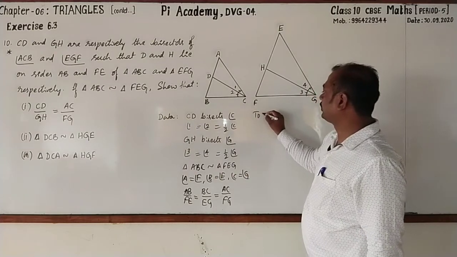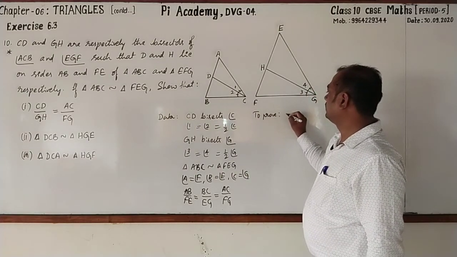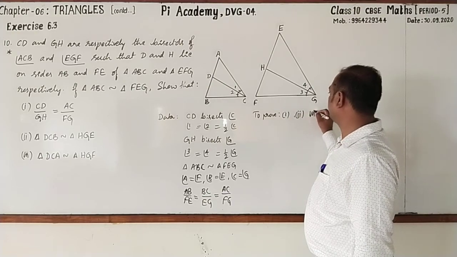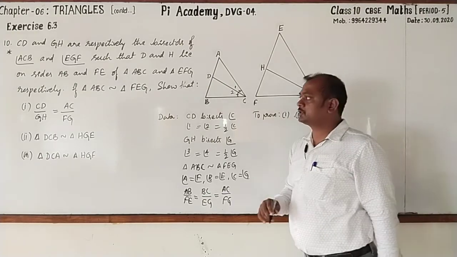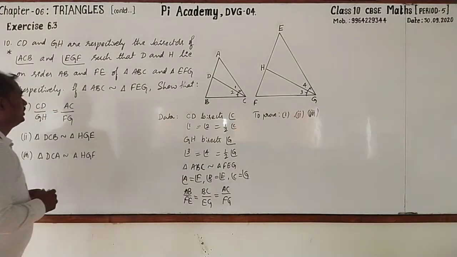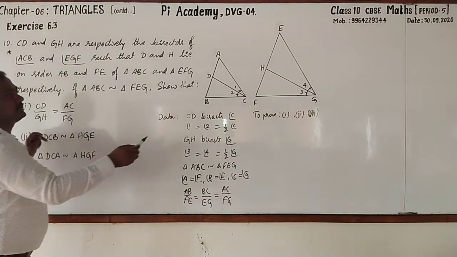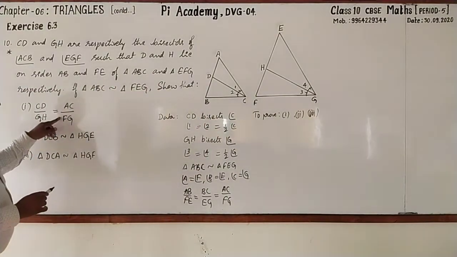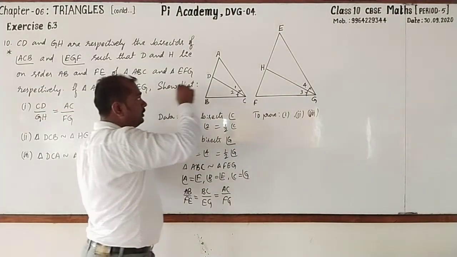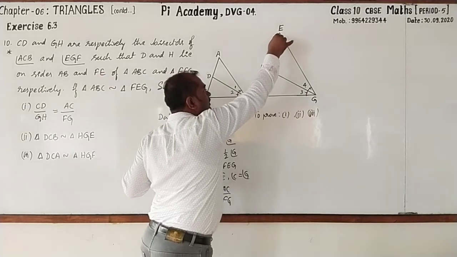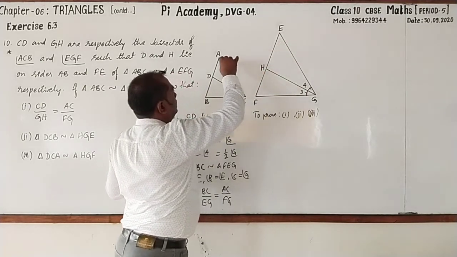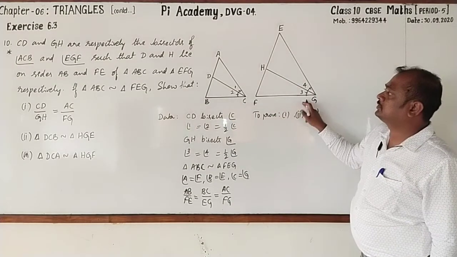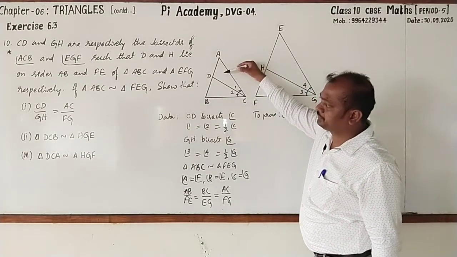And you are going to prove the statements. First one, second one and third one. Observe first what we have to find. Prove CD by GH is equal to AC by FG. So then we have to take the triangle.